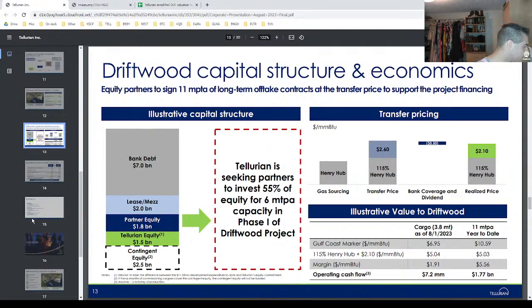Oh, somebody's in the chat. Vladimir says this stock is a piece of crap, dilution like crazy. Yeah, as of right now, they are diluting, that's for sure.